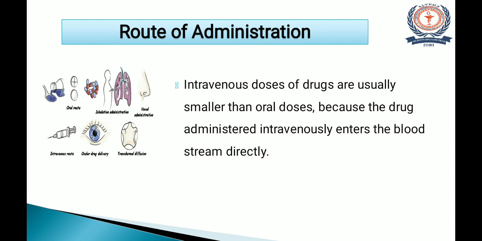So the intravenous route requires a lower dose, and because of this, increased absorption and increased bioavailability are observed. One more side effect is that the effect observed cannot be reversed when we take an intravenous dose. That's why we have to consider the route of administration also.